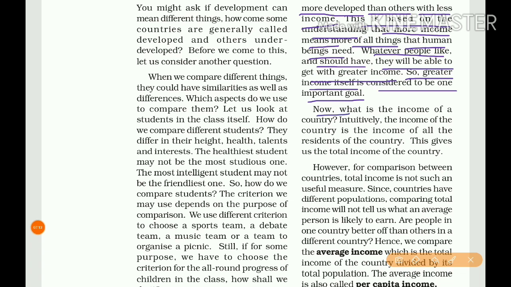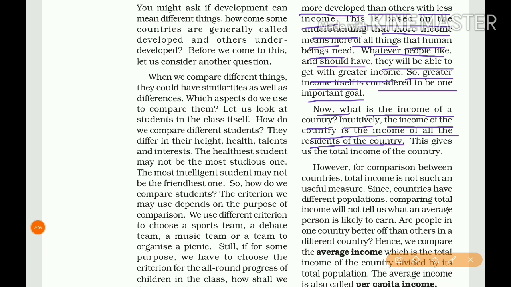Now what is the income of a country? Intuitively, the income of the country is the income of all the residents of the country. So national income means the total income of the country, that is, the total population's income. That is known as national income.